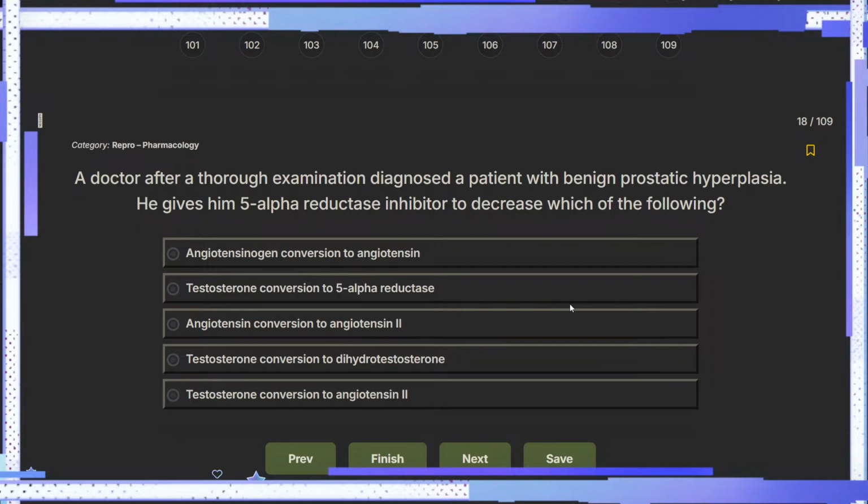Okay. A doctor, after a thorough examination, diagnosed the patient with benign prostatic hyperplasia. He gives him a 5 alpha reductase inhibitor to decrease which of the following? Dihydrotestosterone is the main contributor to the growth of the prostate gland. For testosterone to convert to dihydrotestosterone, the enzyme 5 alpha reductase is needed. So of course, when you give an inhibitor, that step will not happen. Testosterone will remain as testosterone and will not convert into dihydrotestosterone. So you need to find that option, which is the fourth one.